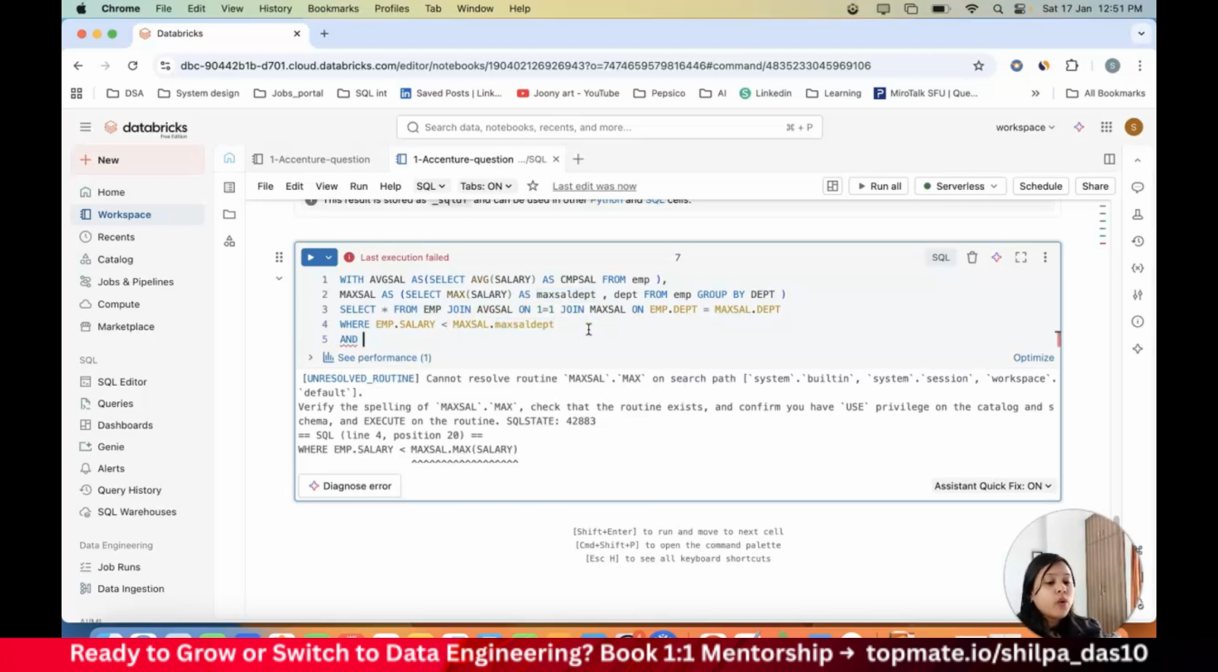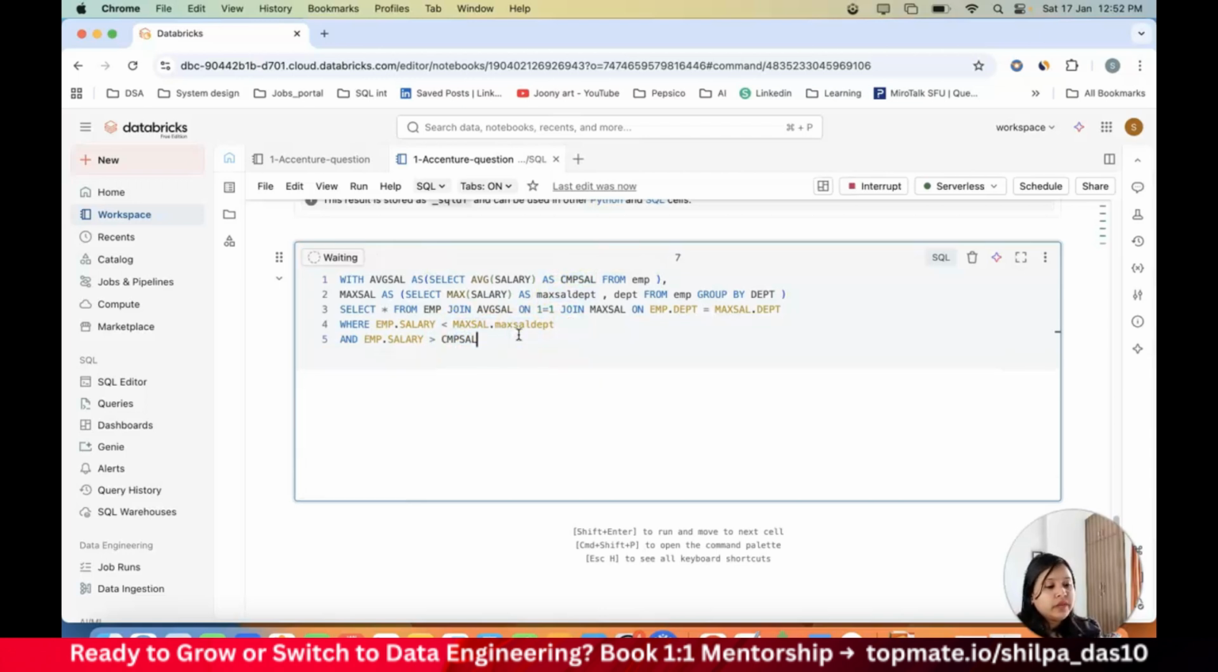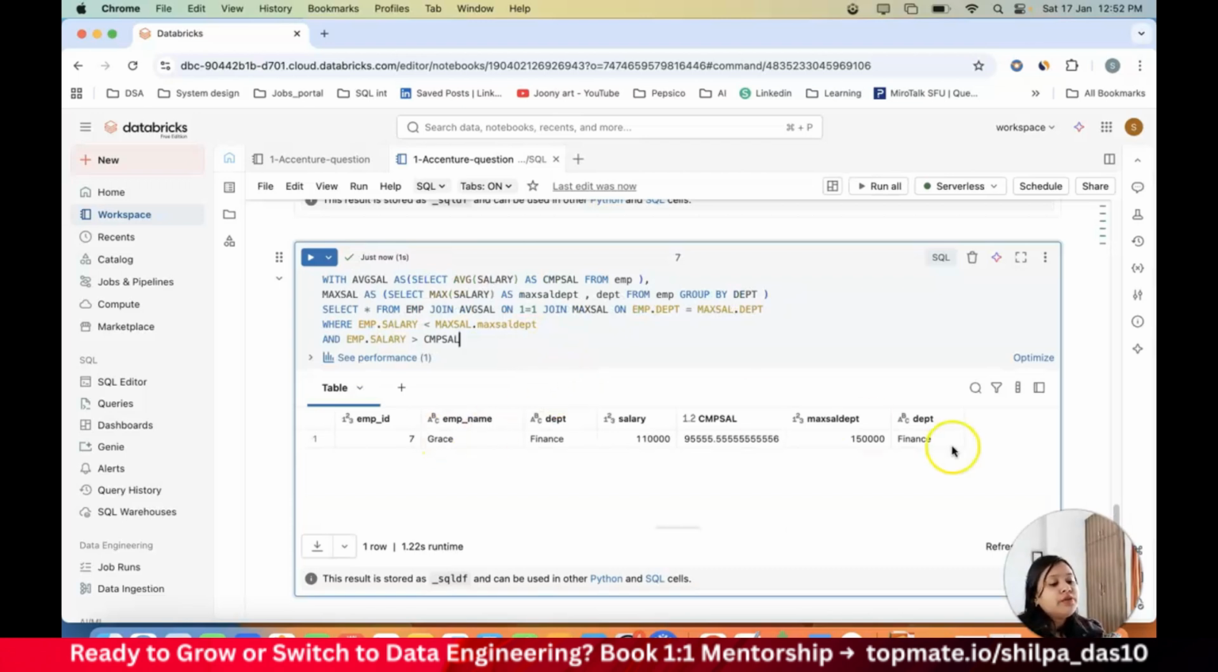And I also need the employee salary to be greater than my average salary. So what is my average salary? It's company salary, right? So even if I don't use the table, that is fine. It should give me a result. So now you see it has given me the employee ID, name, department, salary, company salary, maximum salary, and department. Now you see the salary is less than my maximum salary but also greater than my company salary. So this is my output.